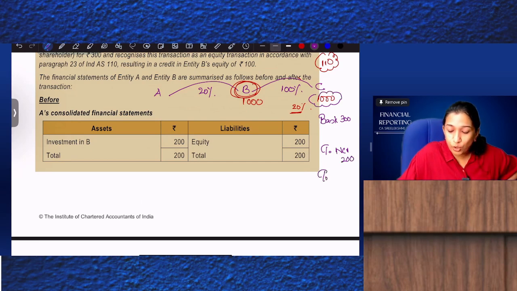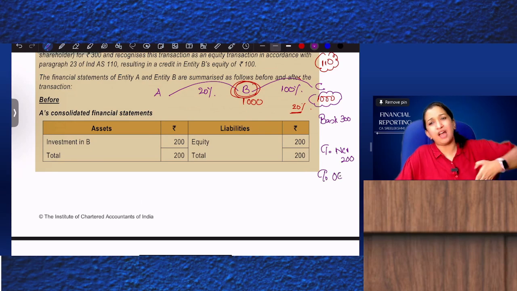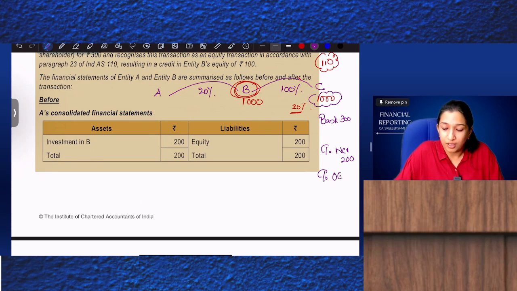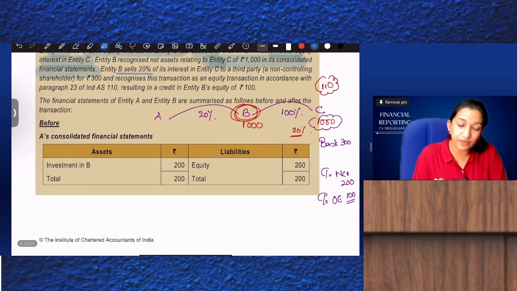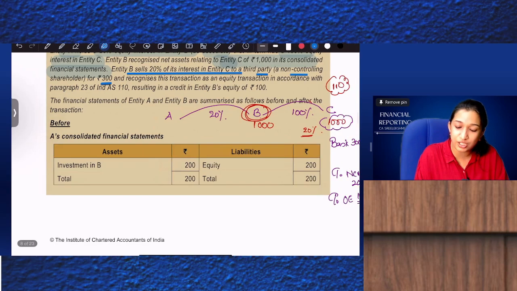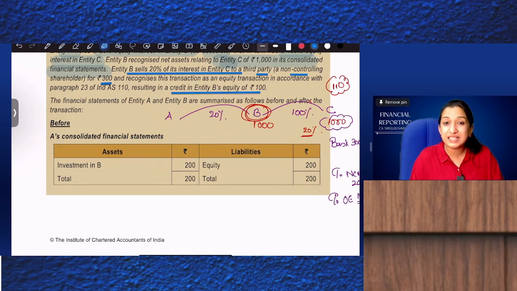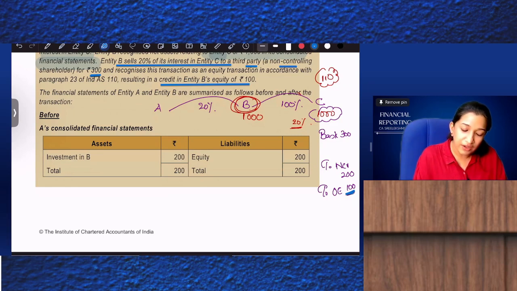The gain or loss is transferred depending on before control or after control. There is no loss of control, so the gain is transferred to other equity. So entity B sells 20% of its interest in entity C to a third party, that is NCI, for 300 and recognizes an equity transaction resulting in a credit of 100 to entity B's other equity. The financial statements of A and B are summarized as before.